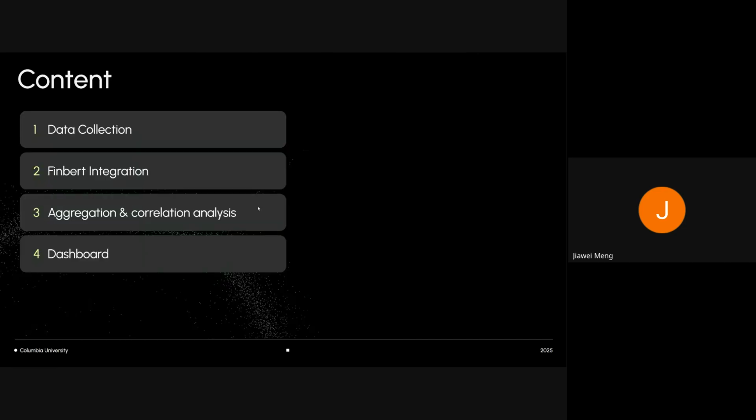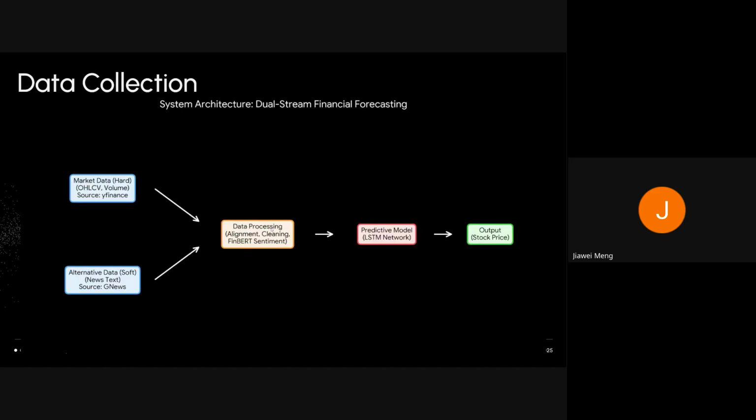First, our part combines three parts: the data collection, the FinBERT indicator, and the correlation and dashboard part. Let's move to our data pipeline.